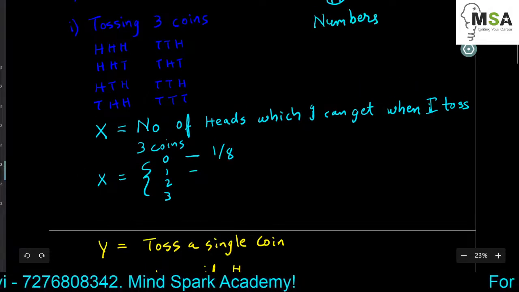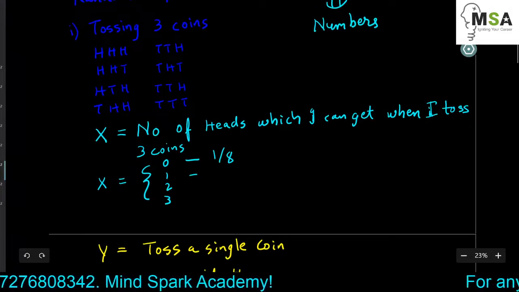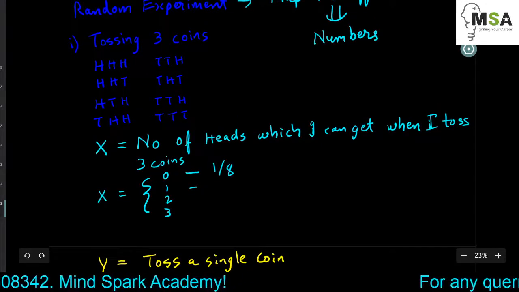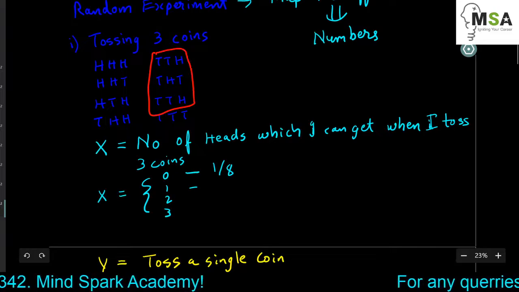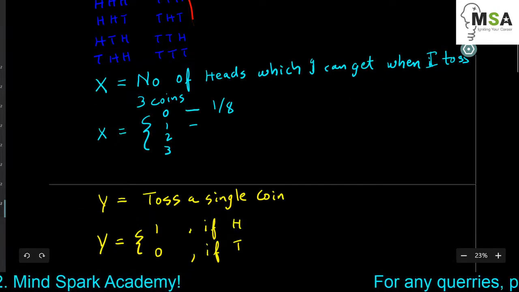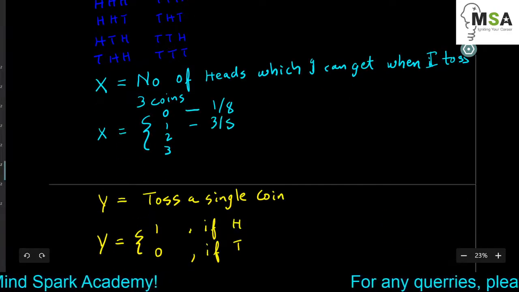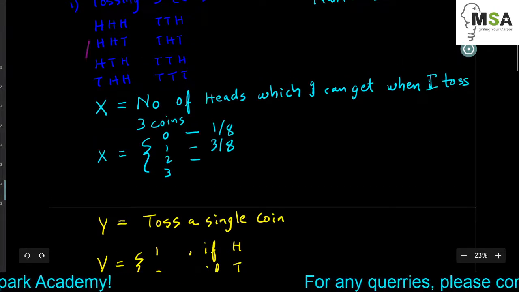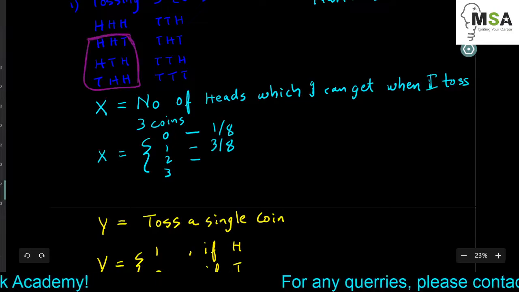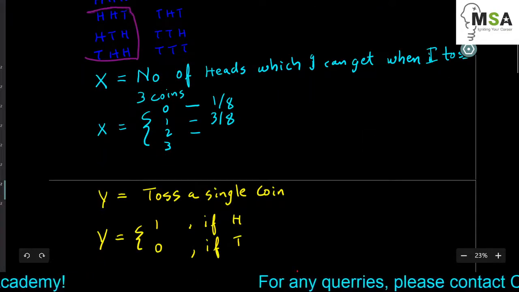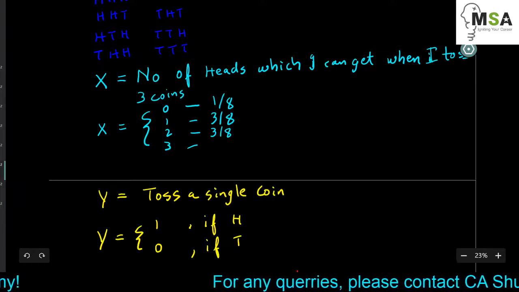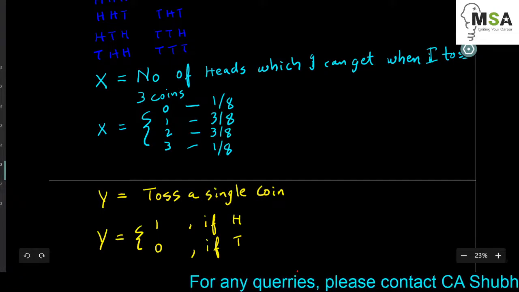Similarly, the probability of getting 1 head out of the 3 coins is basically 3 different cases. See, these are the 3 cases where we get 1 head, and these are 3 cases out of 8 cases. The probability will be 3 by 8. Similarly, the probability of getting 2 heads again will be 3 by 8, because we have 3 different cases wherein we have 2 heads. And finally, the probability of getting all 3 heads is 1 by 8.